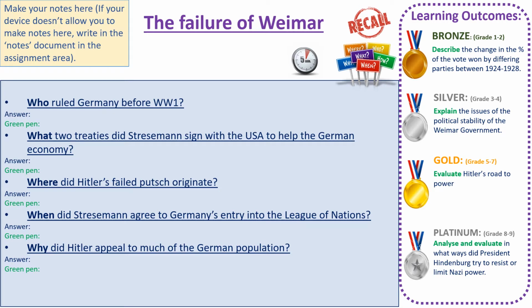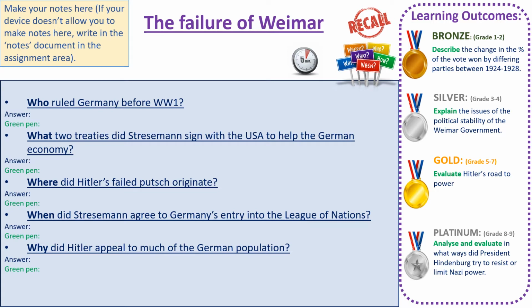Whilst you've got the lesson open, have the worksheet open, and the assignments area to record your answers on. If your device doesn't let you write on the worksheet, make sure that you are writing on the notes document in the assignments area. Or if you're working on paper, make sure that you take a picture of your work and submit that picture in the assignment area. So you've got different people working in different ways. All are good, just make sure your work is there so that I can see it.